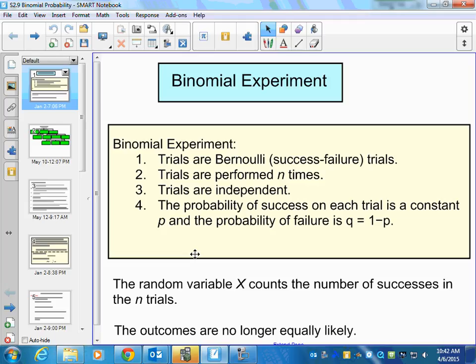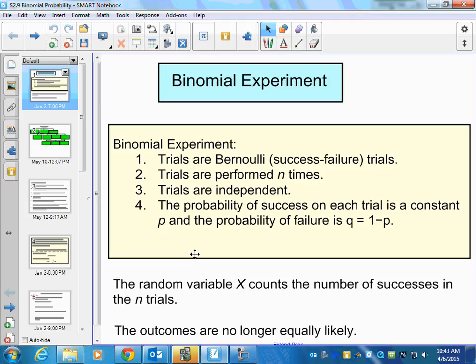Now, if we talk about rolling a die, there's 6 outcomes when you roll a die. So that's not binomial, but if I change it to this, if you roll a 6, that's you win, or whatever. So now it's turned into a binomial. If you roll a 6, you win, it's a success. If you roll anything else, it's a failure and you lose. Does that make sense? So now I turned it into 2 outcomes, a success and a failure. And so you can turn almost everything into 2 different outcomes if you wanted it to.